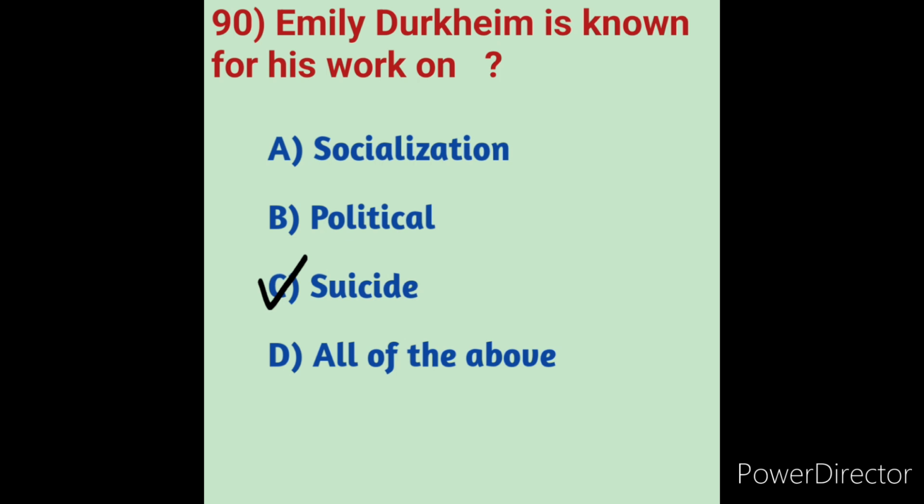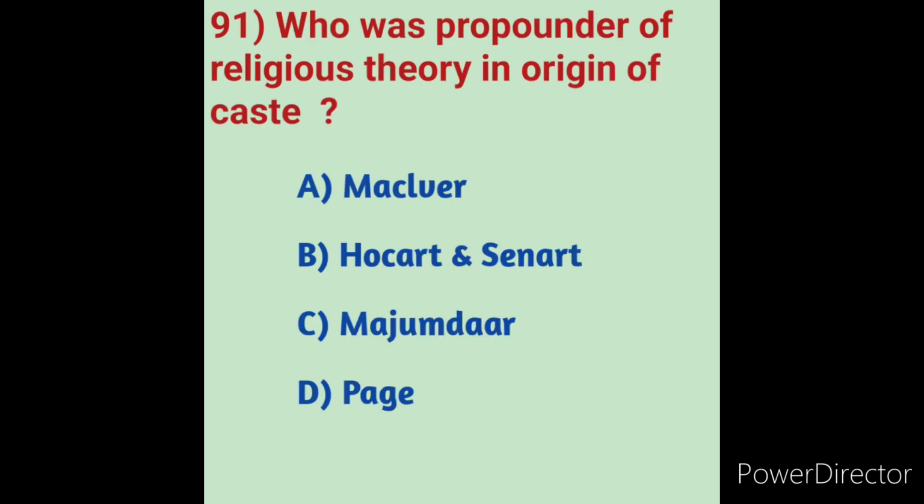Next we will move on to question number 91. Who was the propounder of religious theory in Origin of Caste? We will see the options here. Option A Macquarie, option B Hocart and Senart, option C Majumdar, option D Page. Here the propounder of religious theory in Origin of Caste is Hocart and Senart. So here option B is the correct answer.